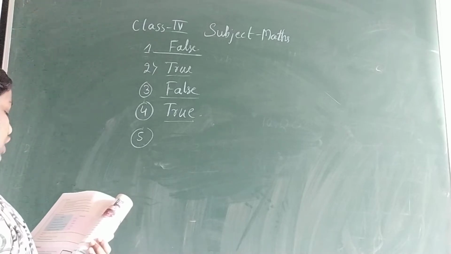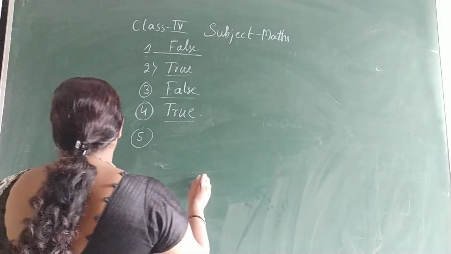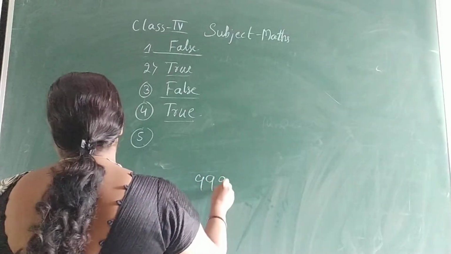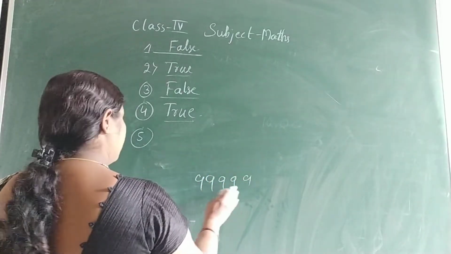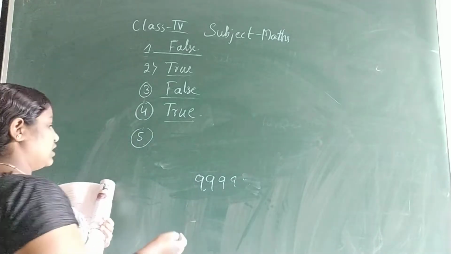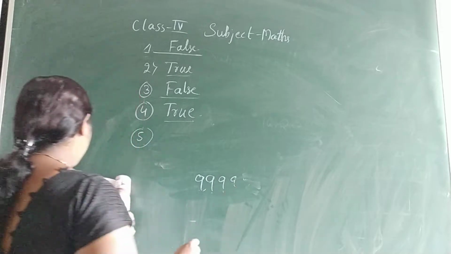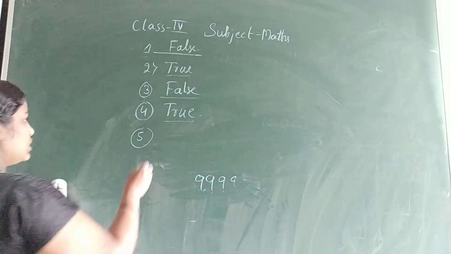Then fifth, the successor of 9,999 is the smallest 5-digit number. No, see, the successor of 9,999 is the smallest 5-digit number. No, this is false.